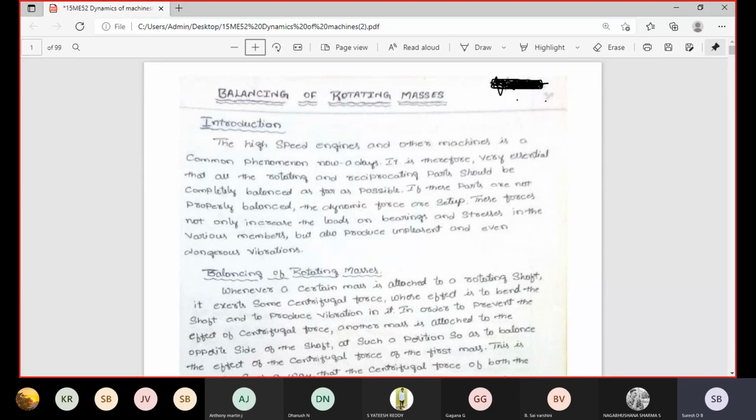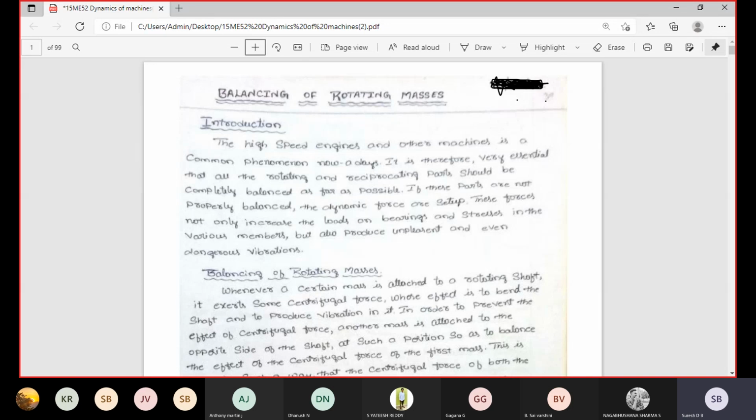What is the main reason the shafts are rotated away from the center axis? Due to centrifugal force. What is meant by centrifugal force? Anybody, what is meant by centrifugal force? Centrifugal force is nothing but the force acting away from the body. That type of force is called a centrifugal force.